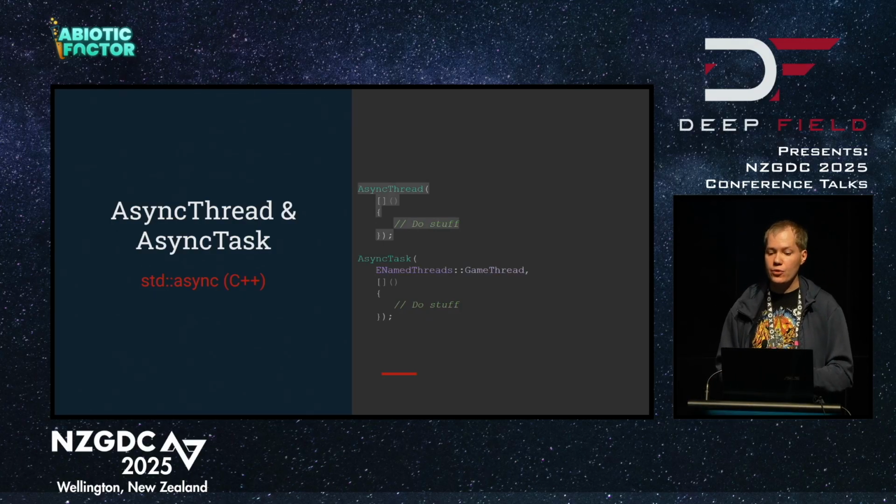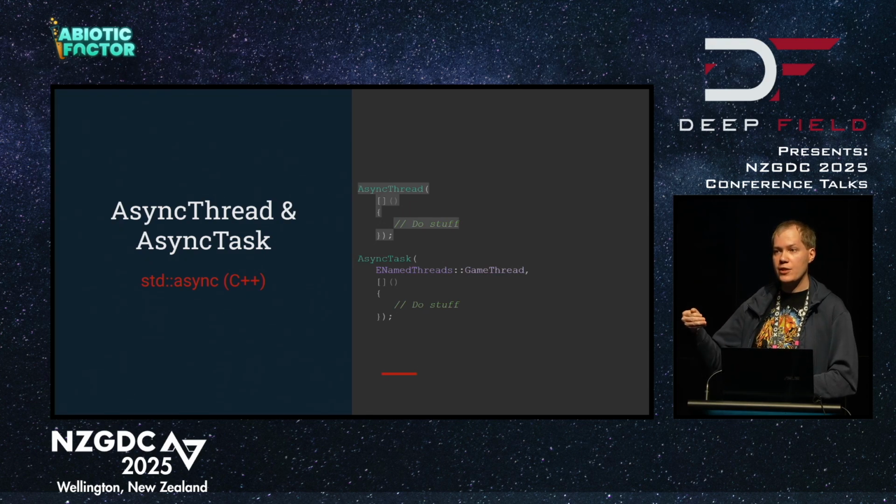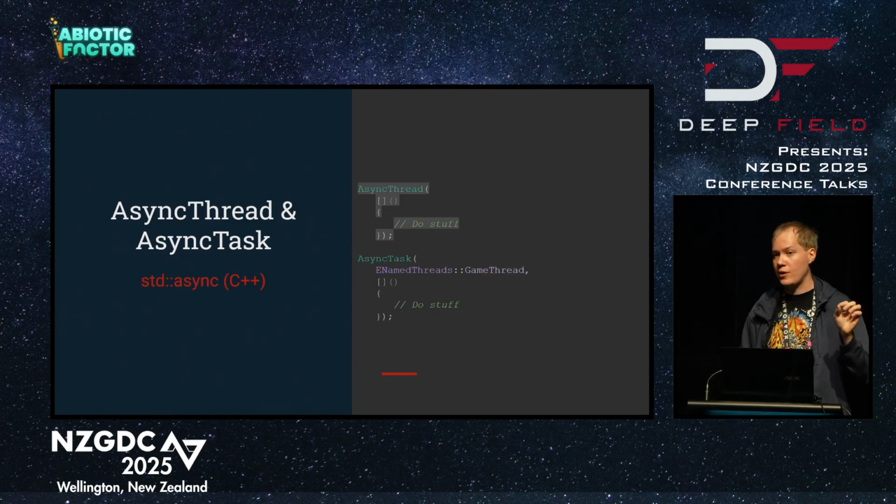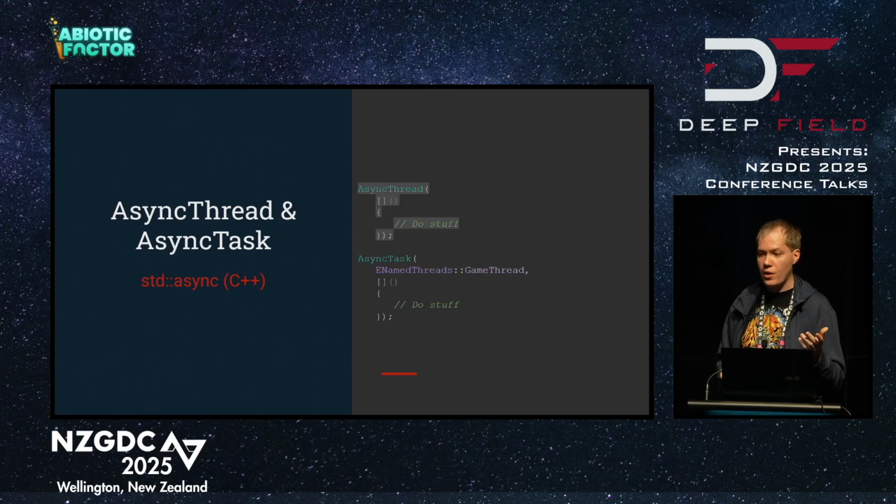You can do it even simpler using the Unreal Engine async library. AsyncThread will do all of that work for you. It will create the thread, inject your work, fire it off. You never even know that the thread is there. Or you can use AsyncTask. Even simpler, it will inject your work into an existing named thread. If you want that work to run on the game thread, this is how you do it. That's very important if you want to do things like spawning actors that can only be done from the game thread. Or if you want background work, you might run it on the rendering thread or whatever has spare capacity.